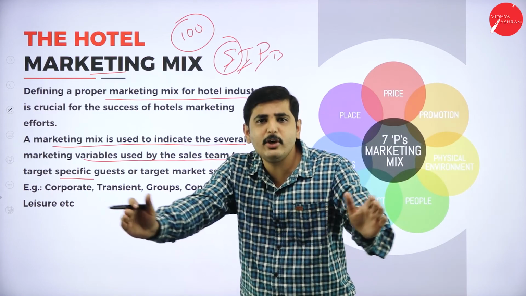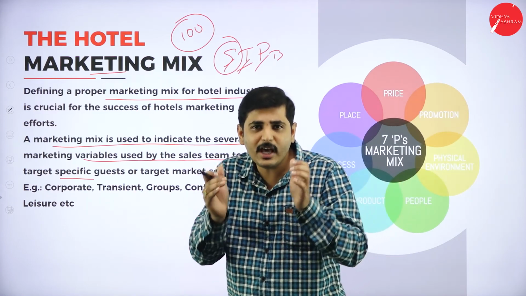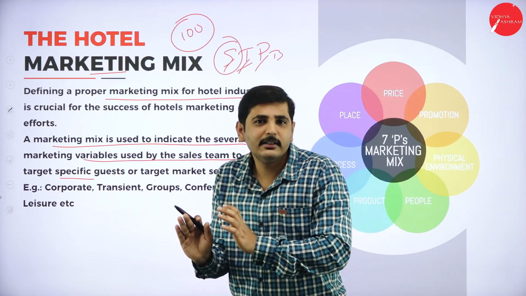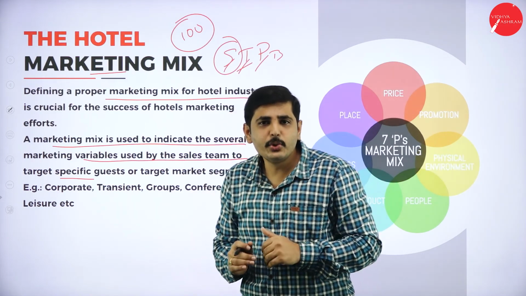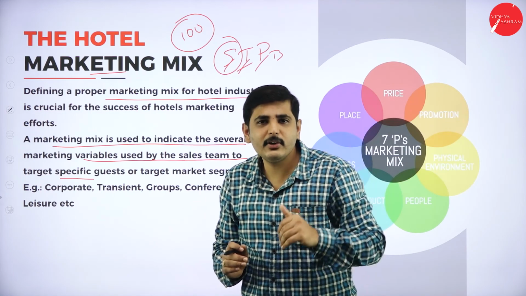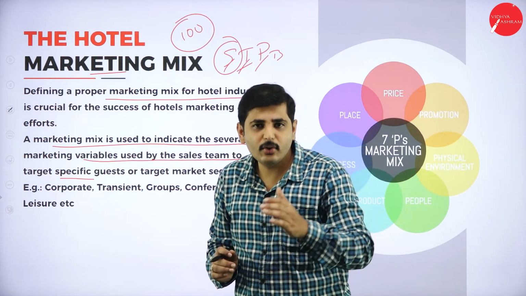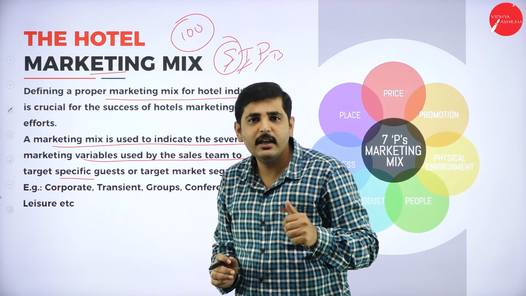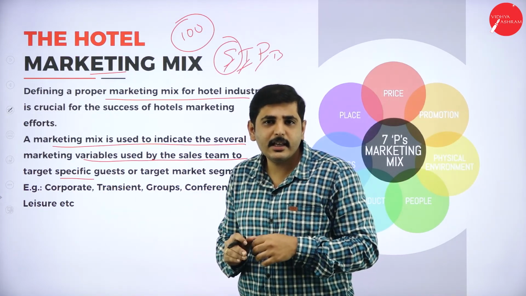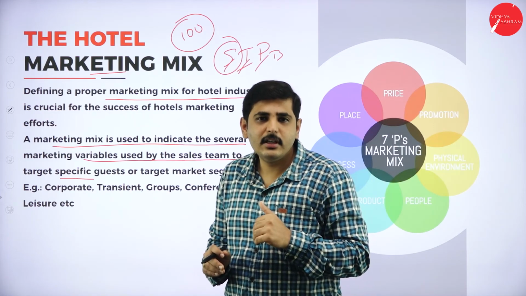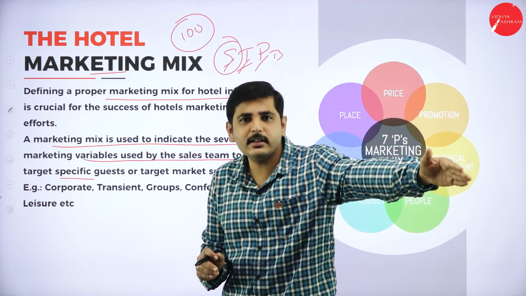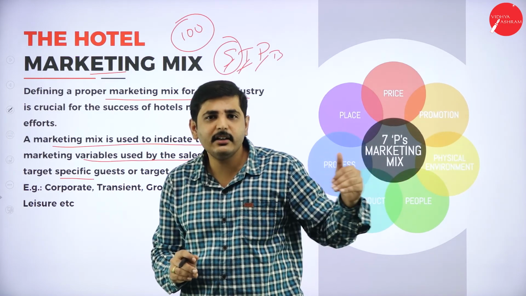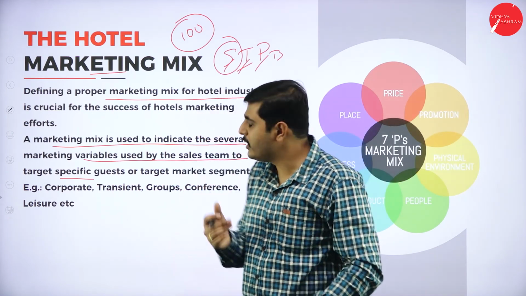On the base of these things, we have to segment, we have to make small groups. Out of so many groups, we have to target any one or two or three groups. For example, youth market. For example, students, we can go for the youth hostels. We can go for PG. If I am targeting students, I can start PG. If I am targeting middle class, I can go for mid-range hotels. If I want to start in a hilly area or forest area, I can go for resorts and bungalows. Like this I have to target.